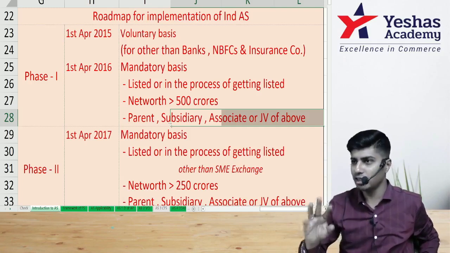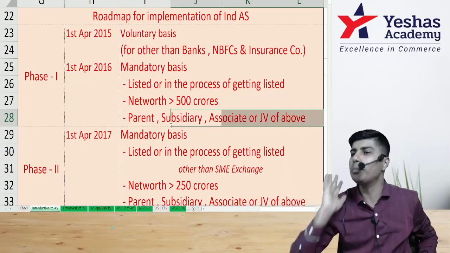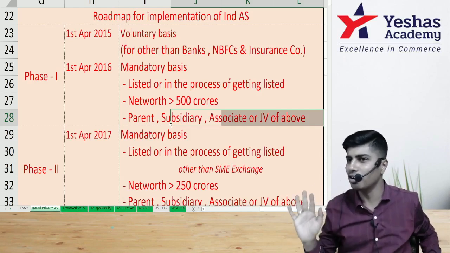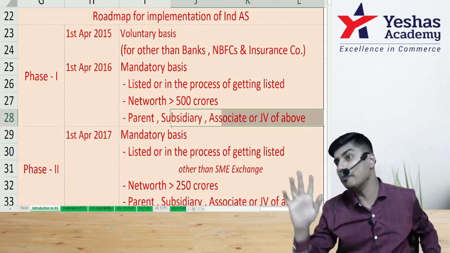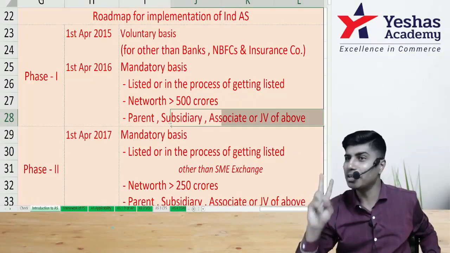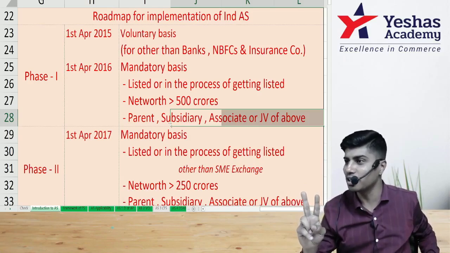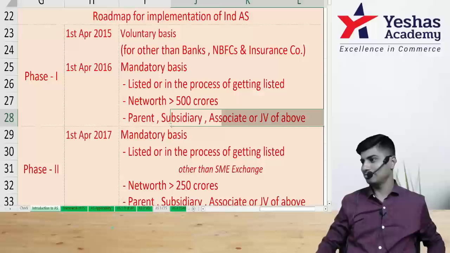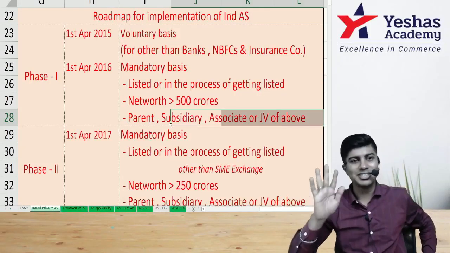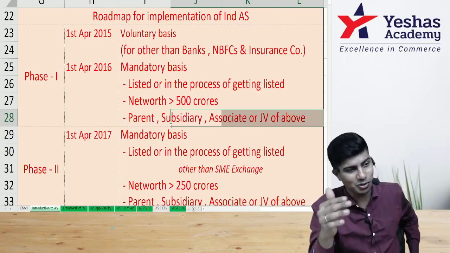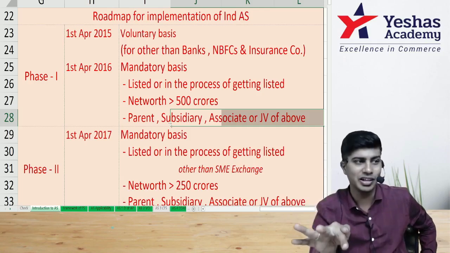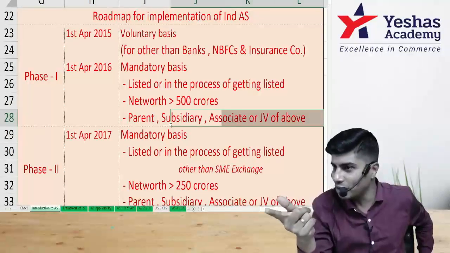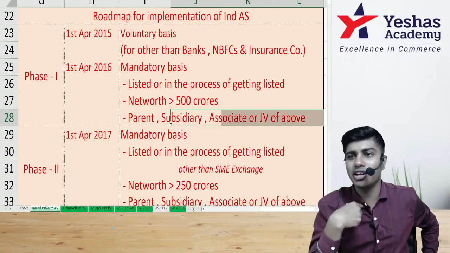For subsidiary, I have 50% shares in your company. Subsidiary or not subsidiary? 51%. Okay, I have 20% shares in your company. Associate, not associate. 20, not 21. It is 20 or more. It is 20 or good, nice. So at least 20% or more, greater than or equal to 20. So I have 20% shares in your company. Are you my associate? I am your investor.